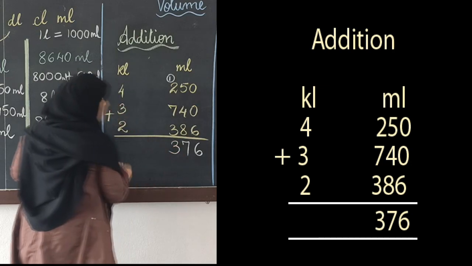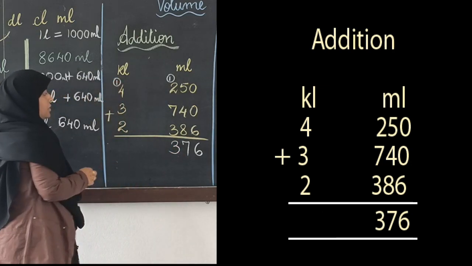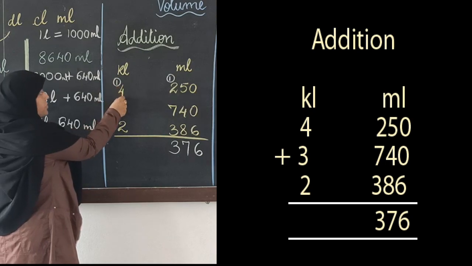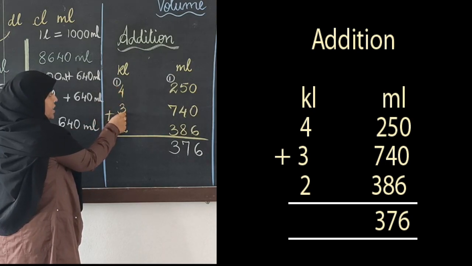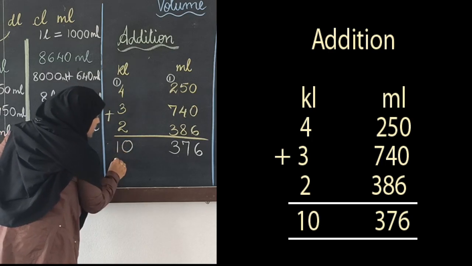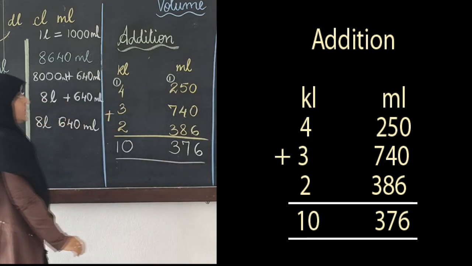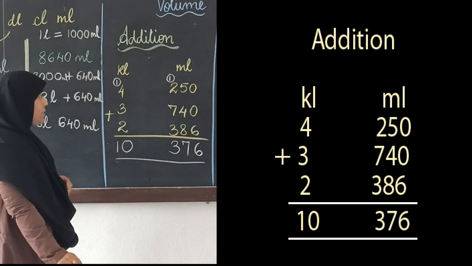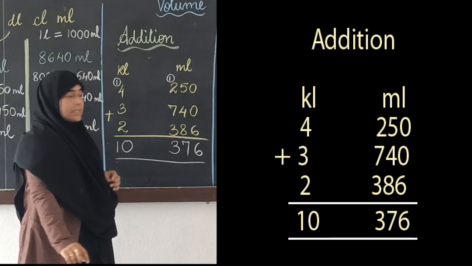So I will write 3 here and carry 1 over here. 1 plus 4 is 5, 5 plus 3 is 8, 8 plus 2 is 10. So the answer that I have got here is 10 kiloliters and 376 milliliters.